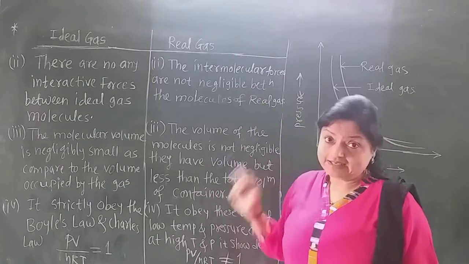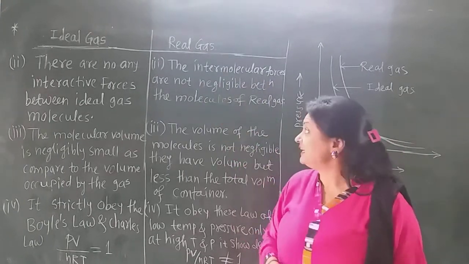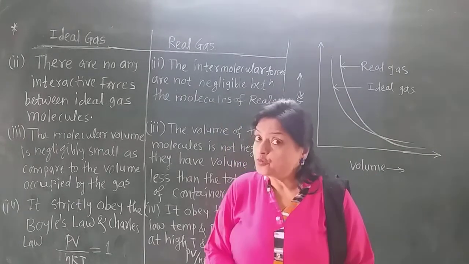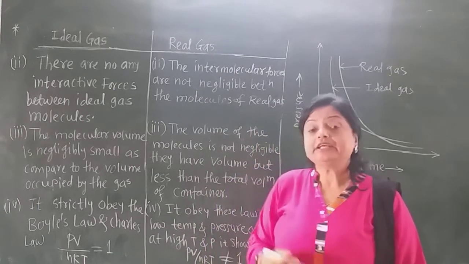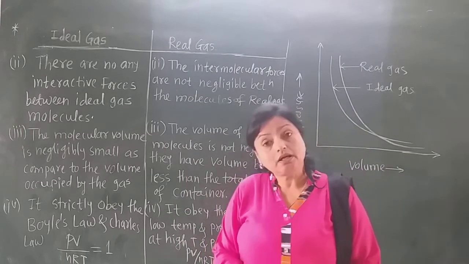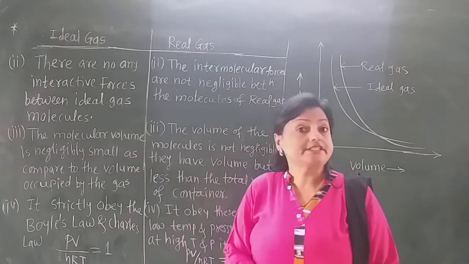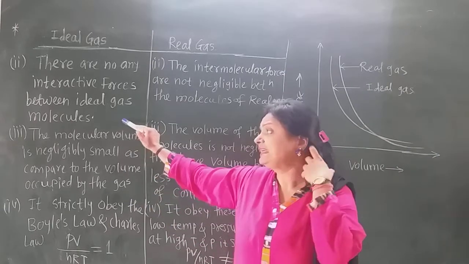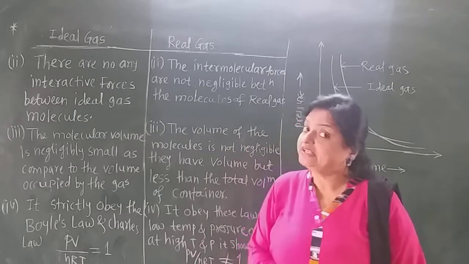But in real gases, the intermolecular forces of attraction are not negligible. If we apply pressure on the gas molecules of real gases, there are attractive forces between them. But the scientists thought that the ideal gas does not have any interactive forces between them.